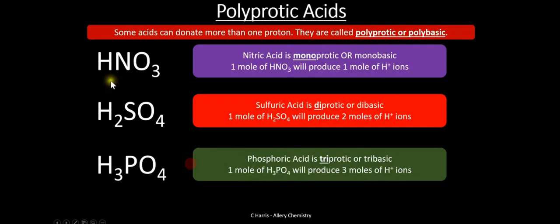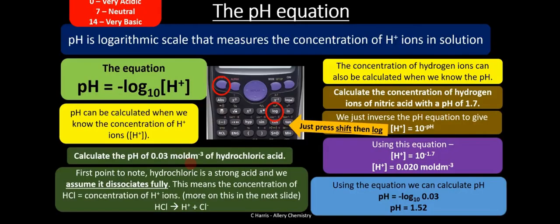So in the previous example here, the acid was monoprotic. So this is why we said exactly 0.03 moles of the acid, which fully dissociates, would give you 0.03 moles of H plus ions. So if it were a sulfuric acid, you would get double that, which would be 0.06 moles.